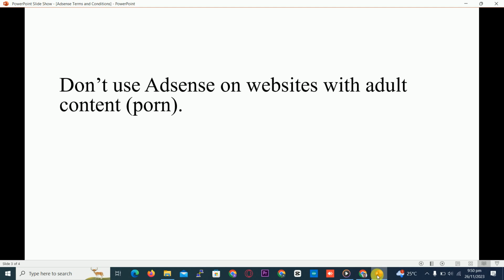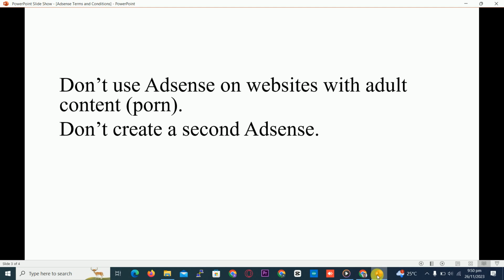Don't use ads on a website with adult content. When you apply for AdSense and AdSense approves your site, don't write adult or porn content. When you do that, Google will terminate the contract. And when you apply for AdSense and your content is about adult or porn content or other sex content, Google will not approve your site. You submit it 50 times, Google will reject it 50 times. So never write adult content on your site.